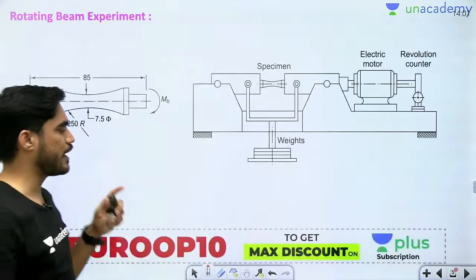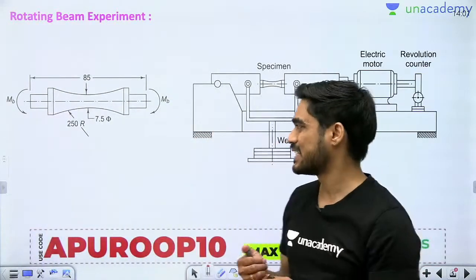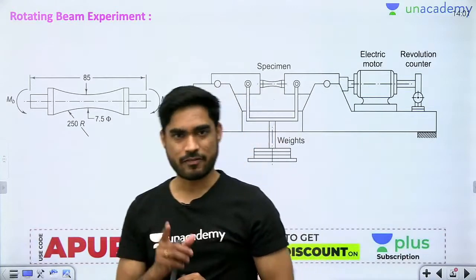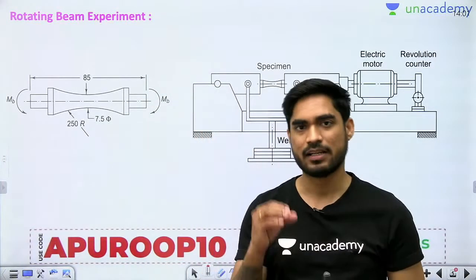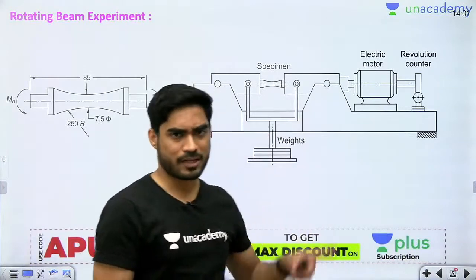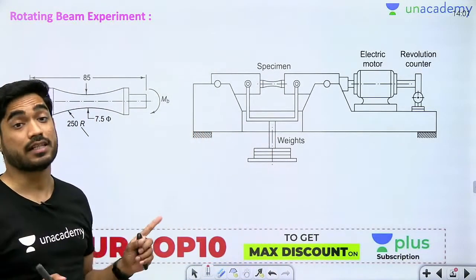So this is one way of finding the endurance strength, but the problem with this is it is not at all reliable. First of all, whatever values you are getting from here, it is not reliable. Reliable means if you repeat this 10 times, you will get 10 different results.